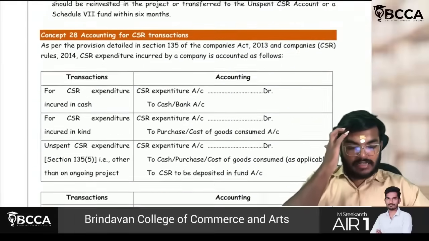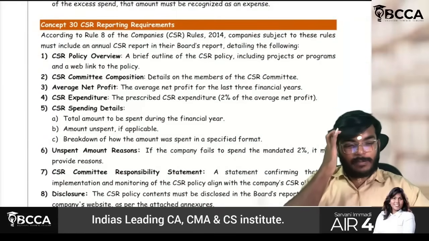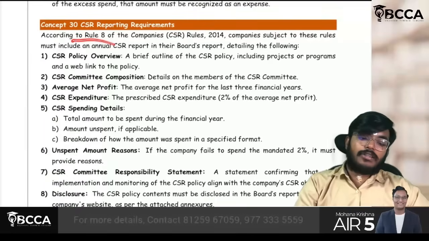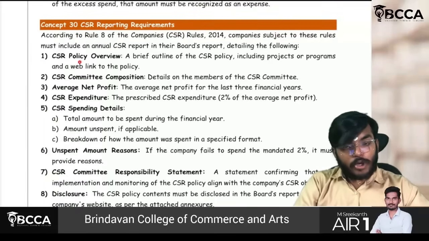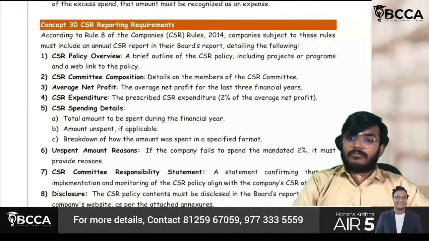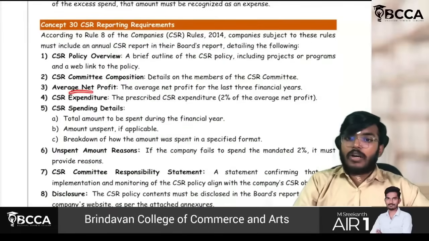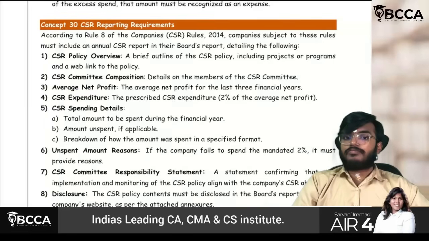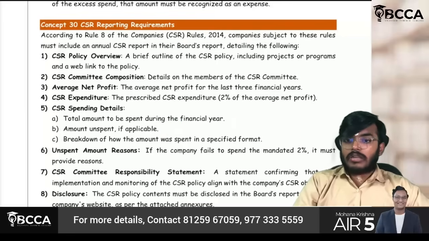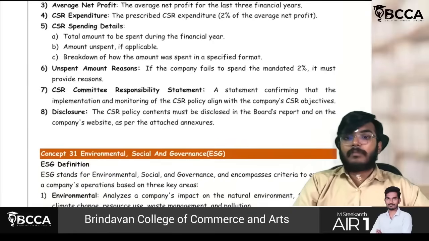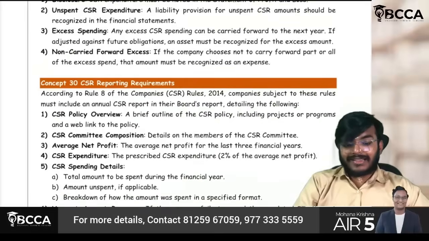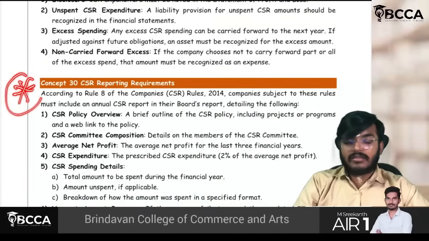Okay. Yes, sir. Next, you can check the CSR reporting requirements. Rule 8 reporting requirements, what they will be saying is, first of all, what is the policy overview? This should be explained. What is the committee's composition? What is the average net profit? What is the expenditure which they have incurred? What is the total amount? Any unspent and any excess amount. Reasons for the unspent amount should also be maintained. And the CSR committee responsibility statement and disclosure also. I think they may ask this.